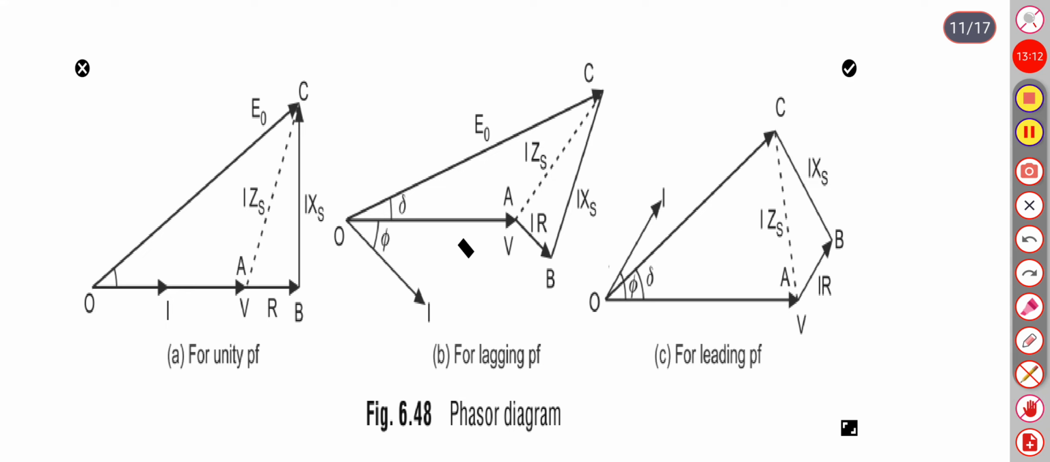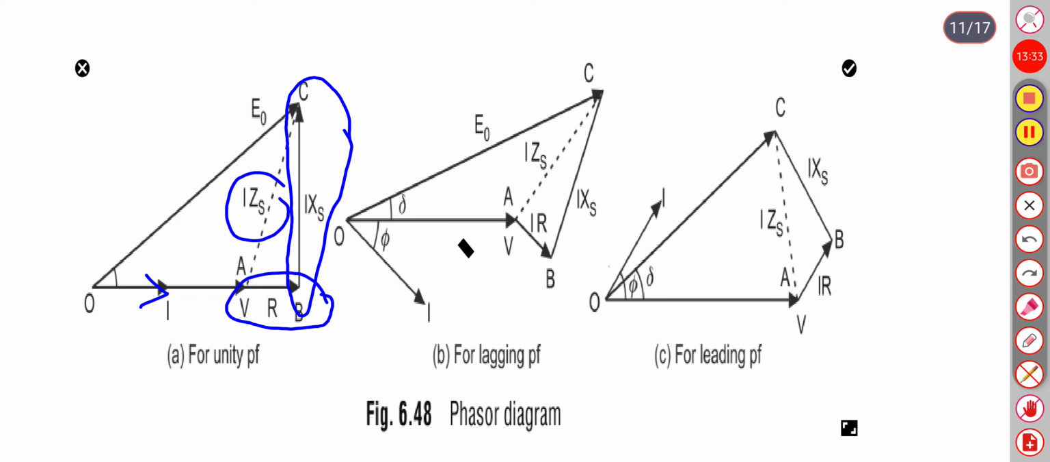So for resistive load, current I is in phase with V. This is the voltage drop across the resistance, and this is the quadrature axis, which shows the reactance drop in armature reactance, and this is the total IZS impedance voltage drop. If current is lagging by an angle phi, this is the I vector, and the IR drop is parallel to this I vector, whereas the IXS vector is perpendicular to this vector IR, and this is the total impedance.